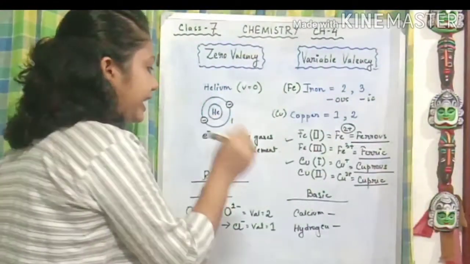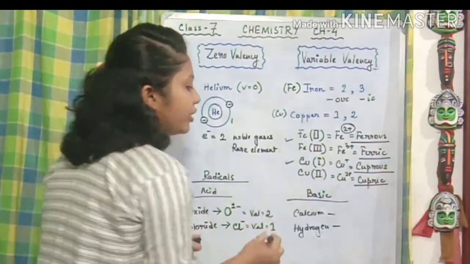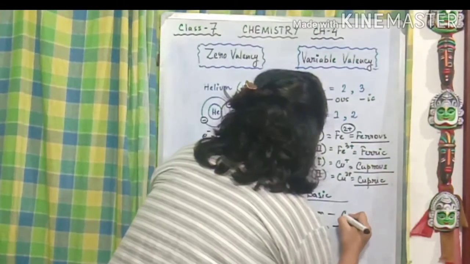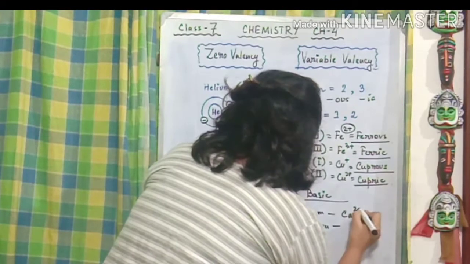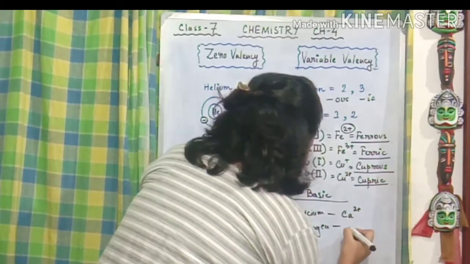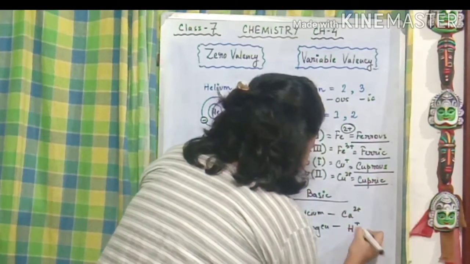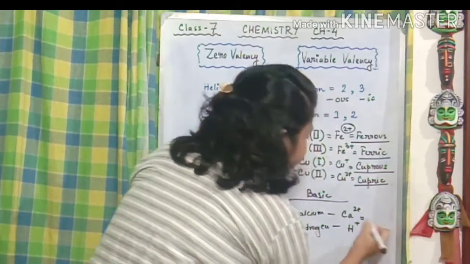And in case of the basic radicals, how are we going to represent them? Calcium is Ca2+ and hydrogen is H+. Now why are they like this?